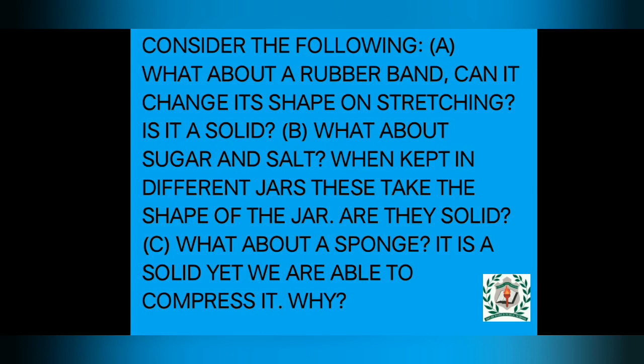Okay, then the third one: a sponge has minute holes in which air is trapped. When we press it, the air is expelled and we are able to compress it. So even though it's a solid, and we said negligible compressibility is there, then how can you press the sponge? That's our question. That's why we have this example: the sponge has air spaces. When the air is released, it can be compressed.